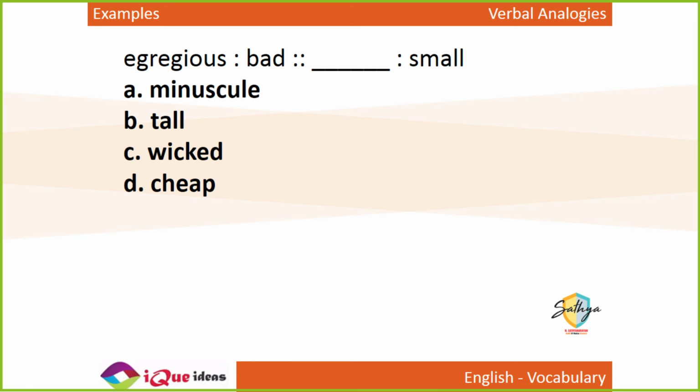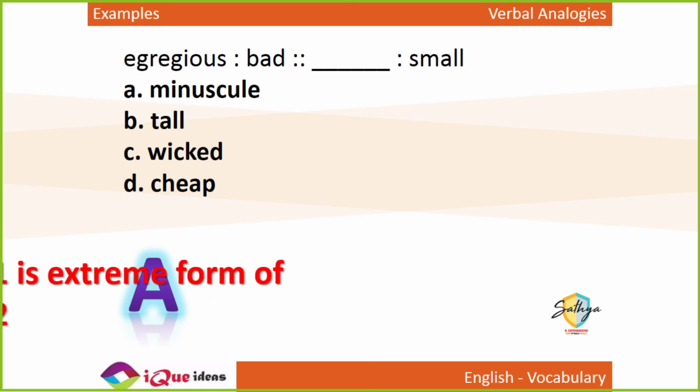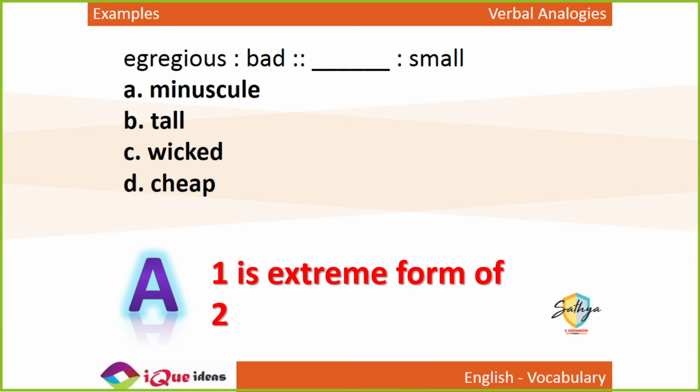Very bad is egregious. So chota is small. Very small is what? Minuscule is the extreme form. An extreme form of small is minuscule. So just like very bad means egregious, very small means minuscule.